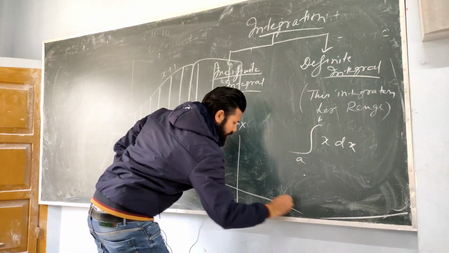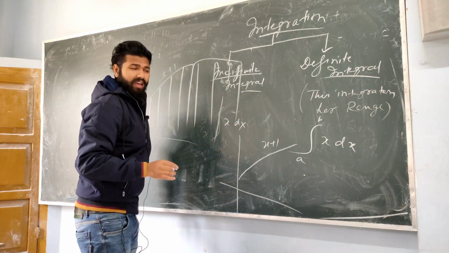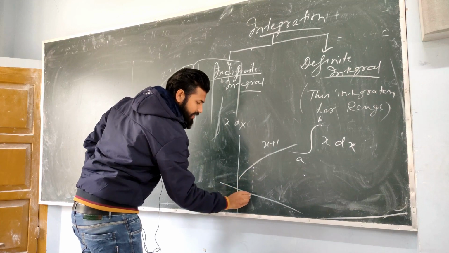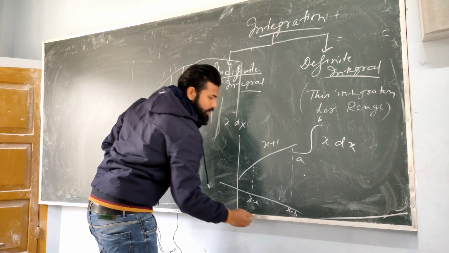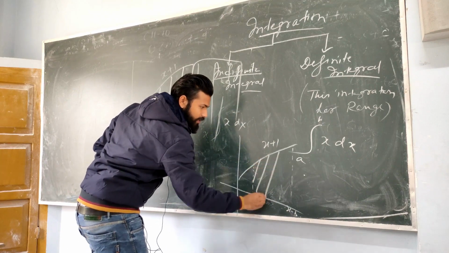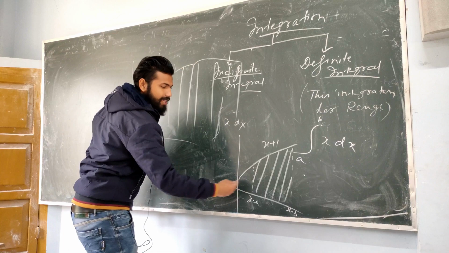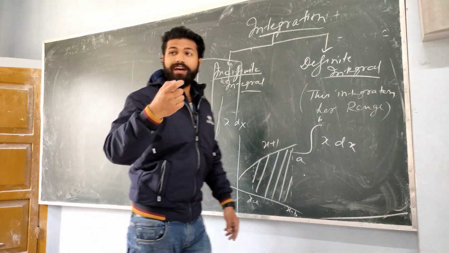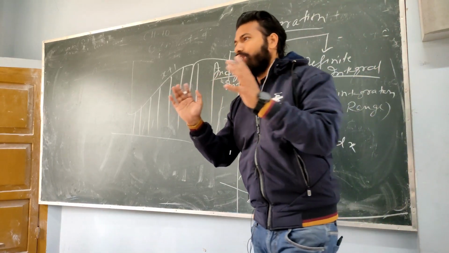Suppose there is the same curve, x plus 1 for example, and it is said to find the integration from x equal to a to x equal to b. That means we need to find only under this part. We do not need to go beyond this, and we do not need to go less than a. This is the purpose of the definite integral. It defines a certain range and we need to work on this range only.